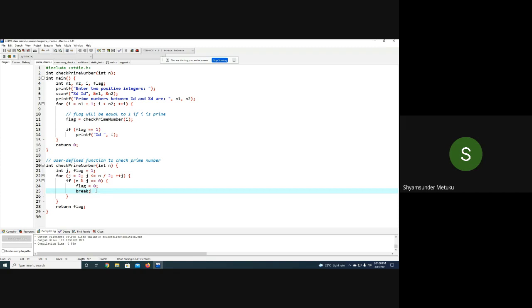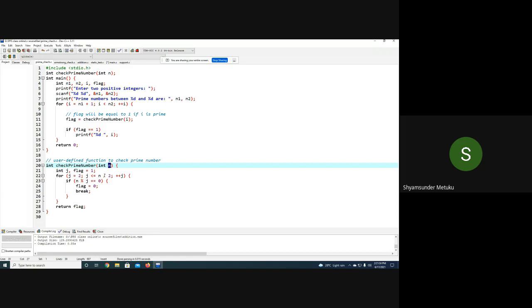Okay, for the value of 3, what is going to happen? I'm sending 3 here, so i is equal to 3, n is equal to 3, and j is equal to 2. 2 less than or equal to 3 by 2. 3 by 2 is how much? 1, right? So plus j here. So now, 2 less than or equal to 1, true or false?